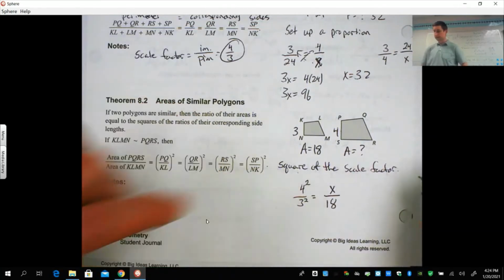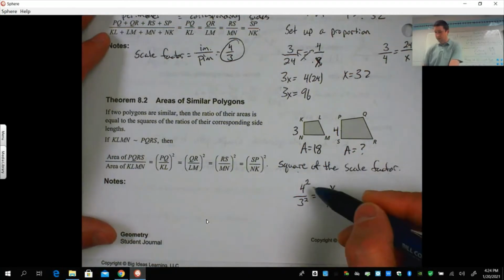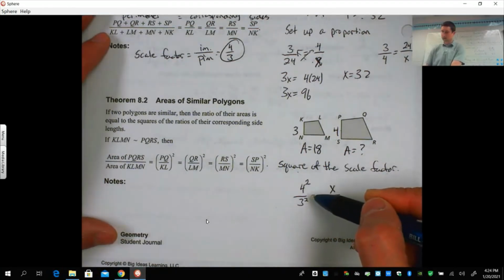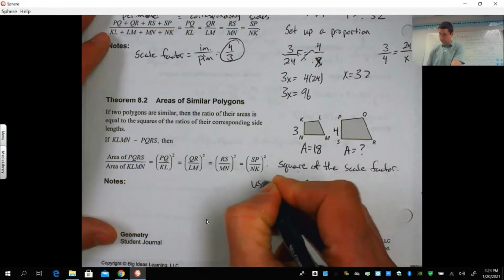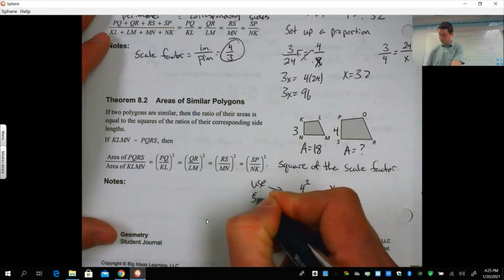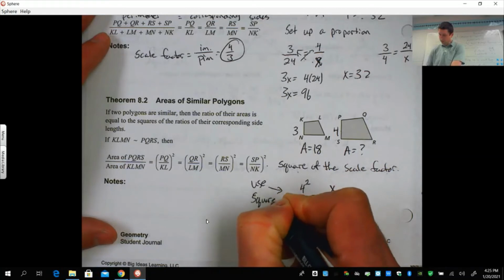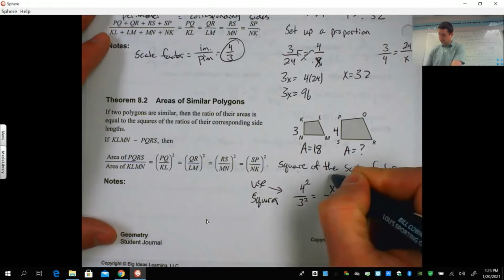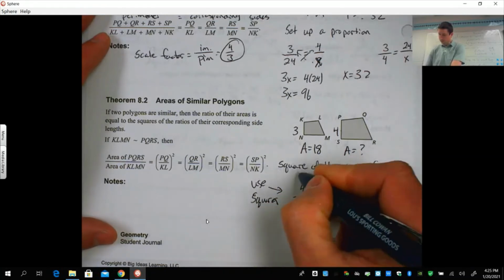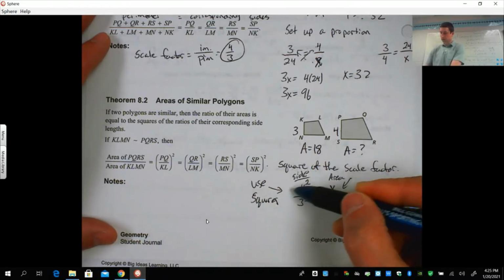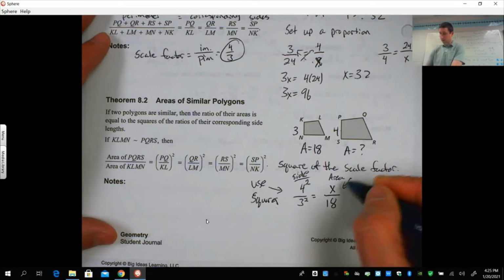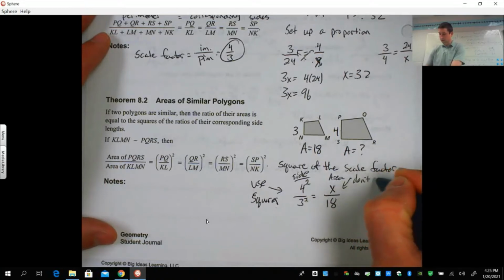Again, there's different ways to set this up, but this 4 and the 3, that is where the squares have to be. So on the side length numbers, we're going to use the squares. On the area, we don't use squares.